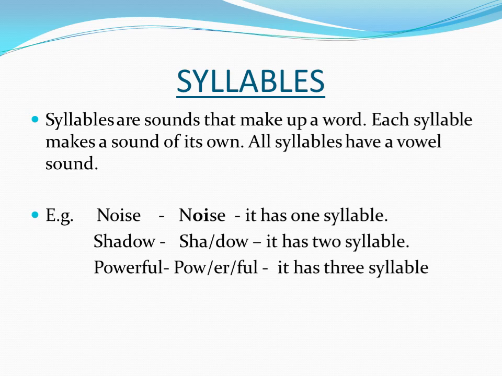All syllables have a vowel sound. For example, noise. In this word, O-I, it has one syllable. Means the noise word is one syllable. In shadow, sha and do, so two syllables. Powerful, powerful, so it has three syllables.